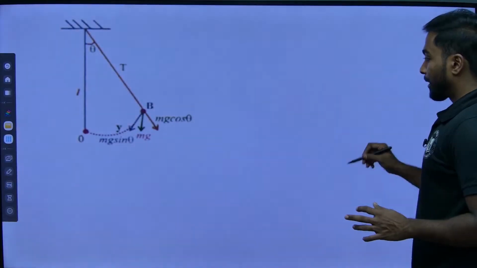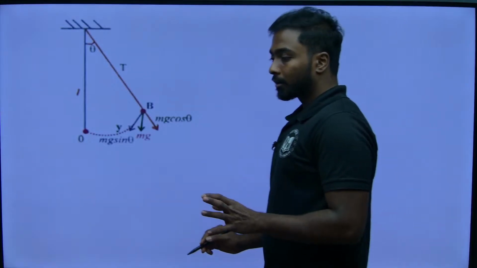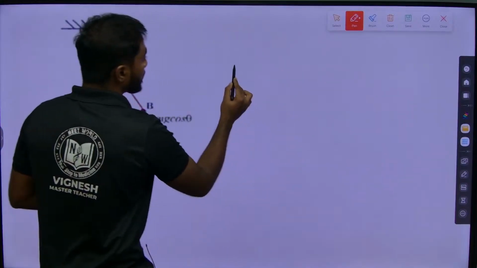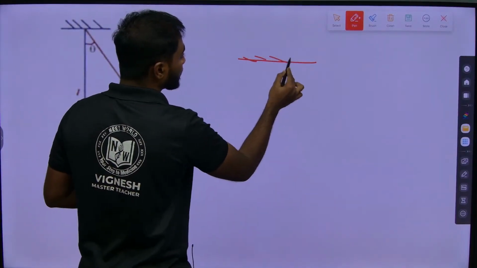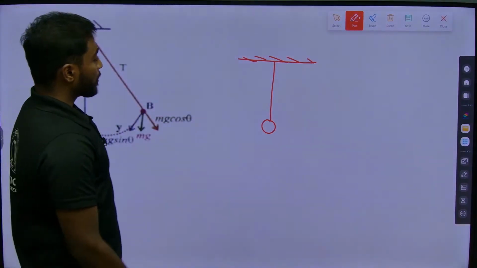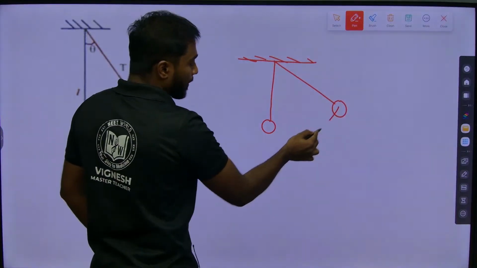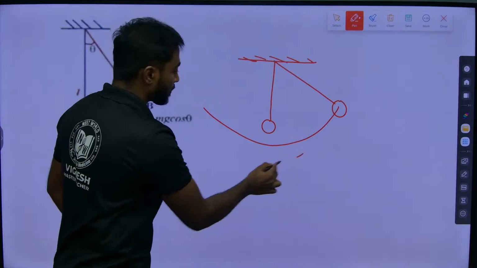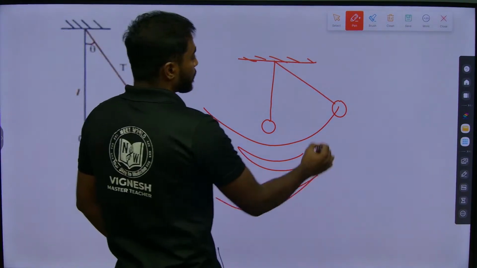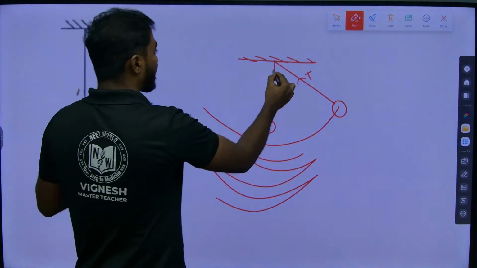From this, let me explain how we got, or what are the forces which help me to come back. Suppose this is the rigid support and this is my bob. Now if I take the bob somewhere here, it will be in oscillation like this, right? The tension T will be there, away from the body, making an angle theta.